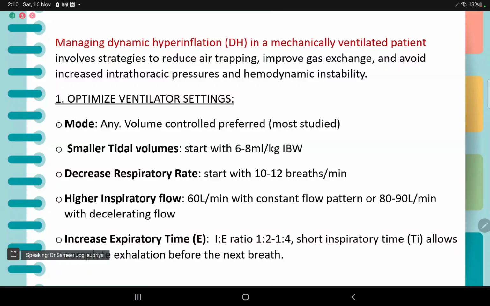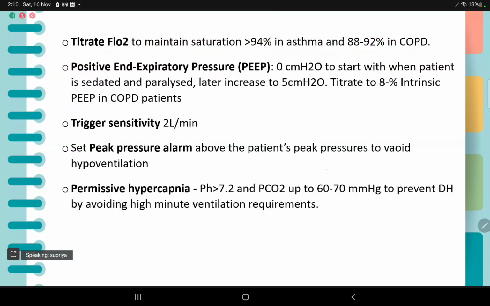Higher inspiratory flow, 60 liters per minute with constant flow pattern or 80 to 90 liters per minute with a decelerating flow pattern. Increase expiratory time, targeting an I:E ratio of 1:2 to 1:4, with short inspiratory time, allowing complete exhalation before the next breath.